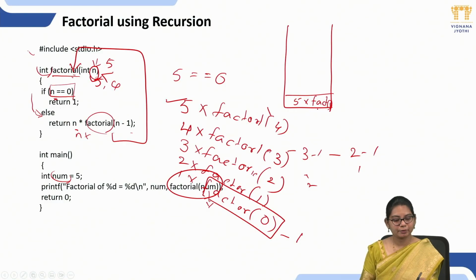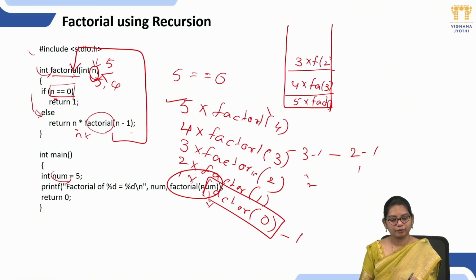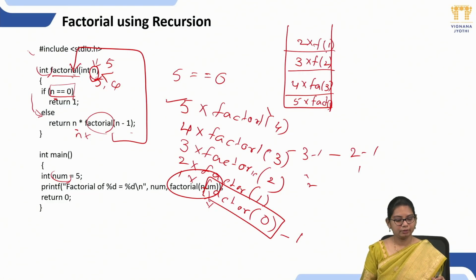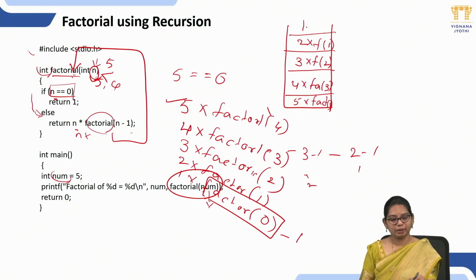The next value we pushed is 4 * fact(3). The next value is 3 * fact(2). Then 2 * factorial(1) and 1 * factorial(0).